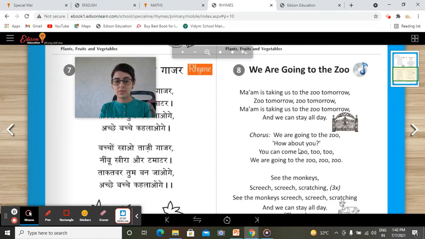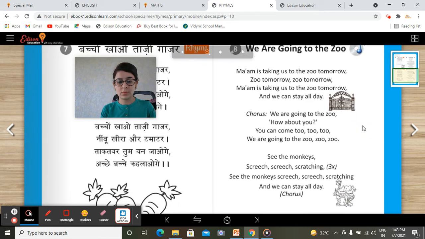That's taking us to the zoo tomorrow. We can stay all day. We're going to the zoo, zoo, zoo. How about you? You can come to zoo, zoo. See the monkeys swing, swing, scratching.